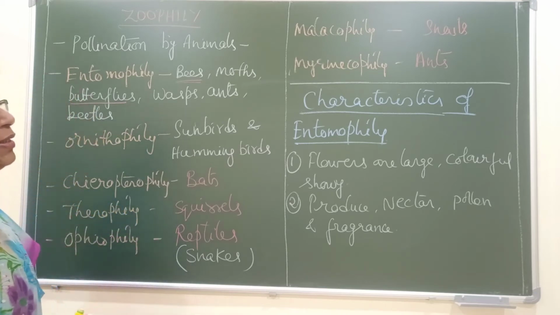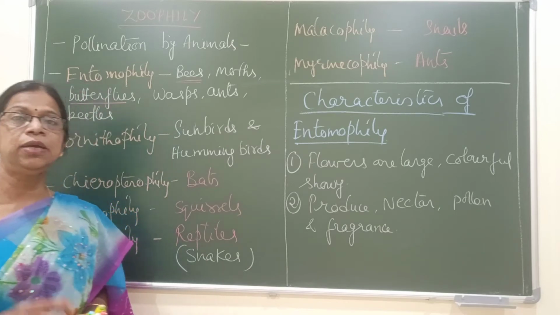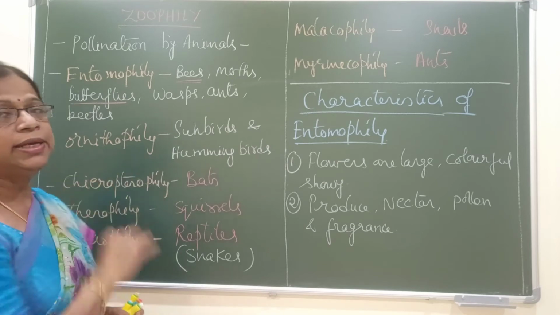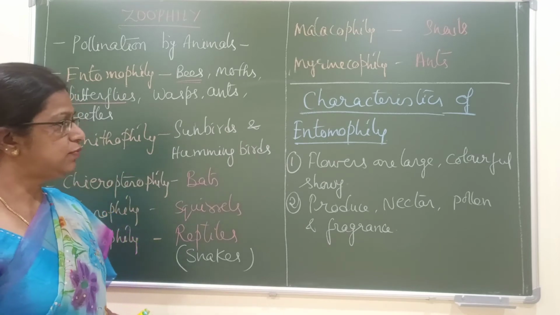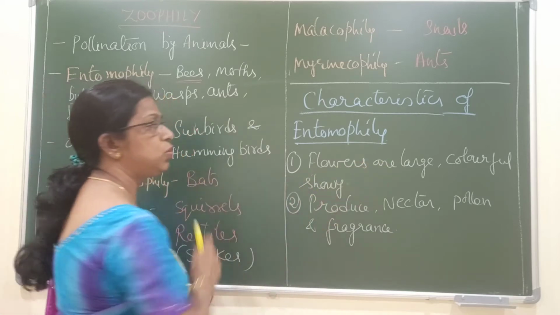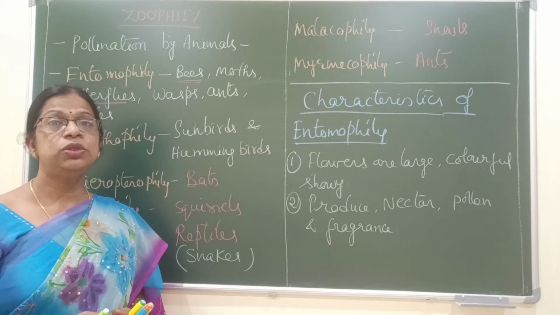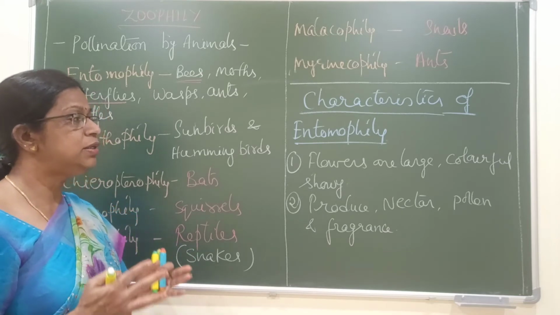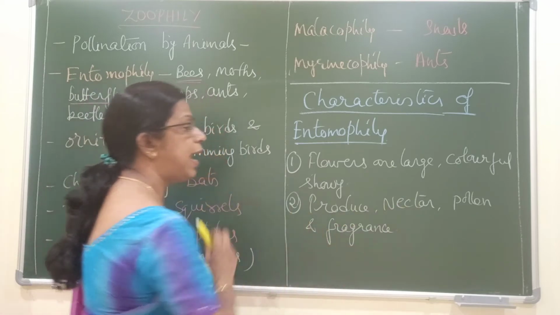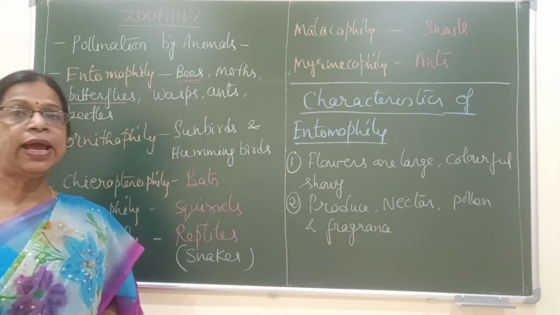Now let us see the characteristics of entomophilous flowers. Of all these, entomophily is the most common type. First, the flowers are very large, colorful and showy. They are brightly colored because they have to attract insects. And they produce nectar, pollen and fragrance.